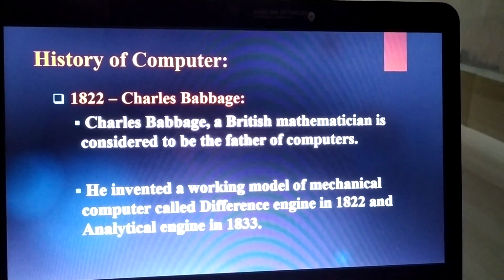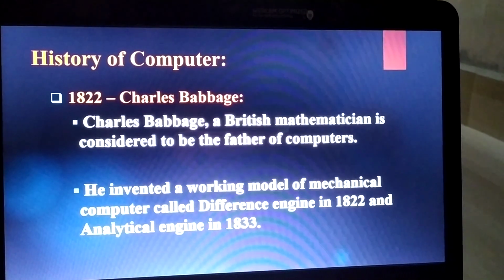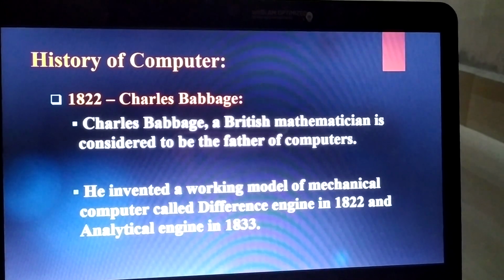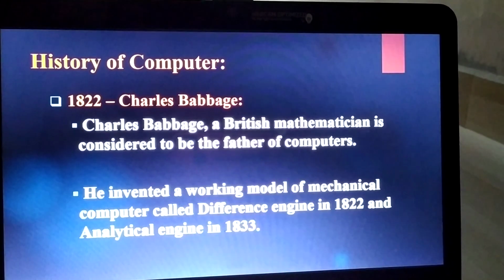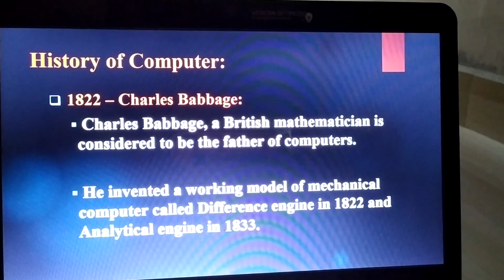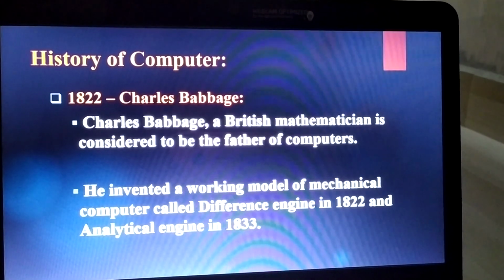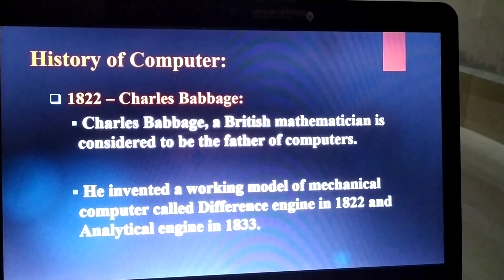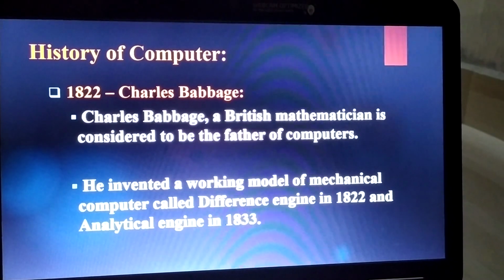He invented a working model of a mechanical computer called the difference engine in 1822 and the analytical engine in 1833. So he invented two machines.